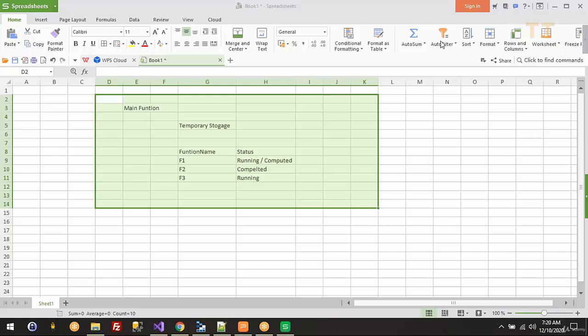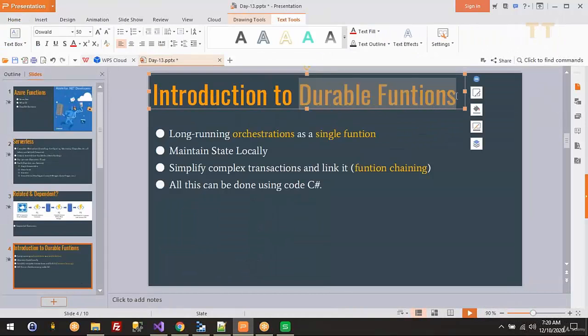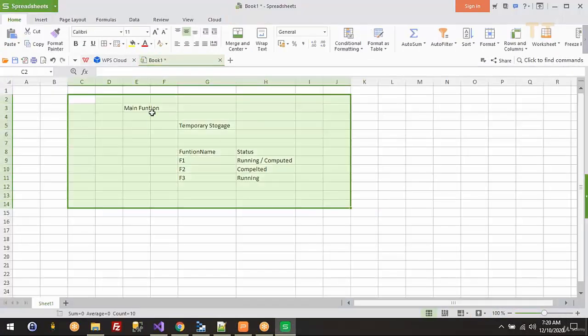Okay, agree? Okay, good. So if you go back to this PowerPoint slide, this is what your durable function is doing. This is exactly what they're doing. There is a main function.